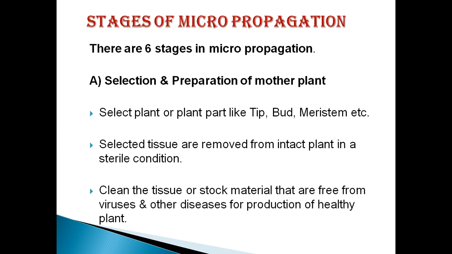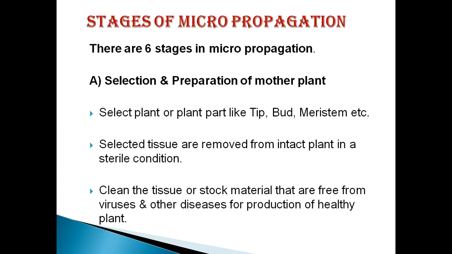We have to select a plant and plant part like a shoot tip bud, meristem, or internode. The selected tissues we have to remove from the intact plant in sterile condition and take inside the laboratory. Clean the tissue or stock material that is free from viruses and other diseases for the production of healthy plants.